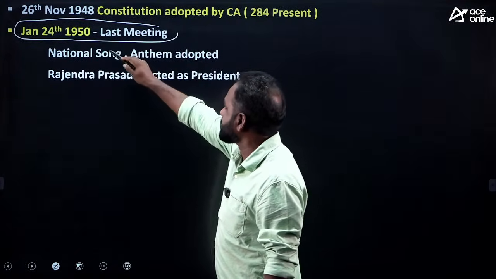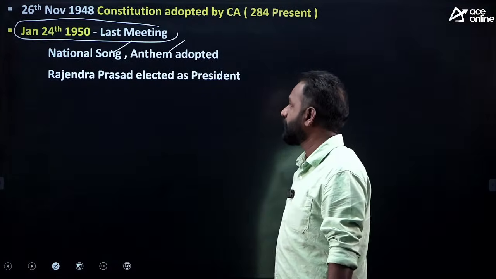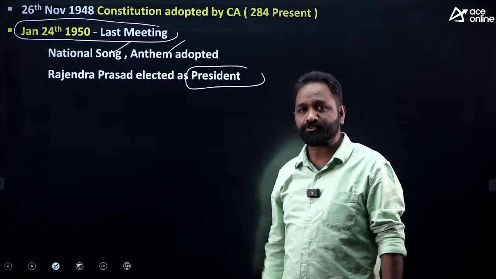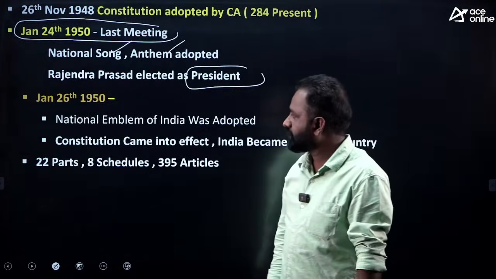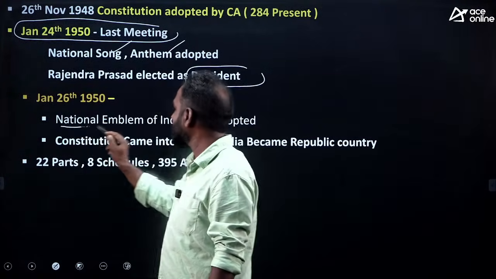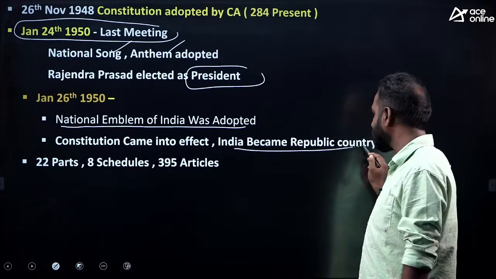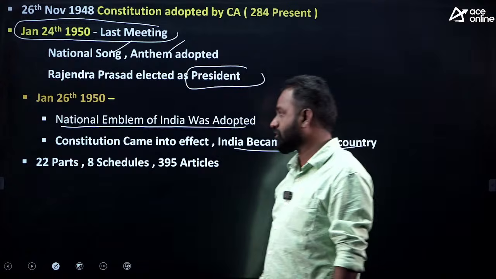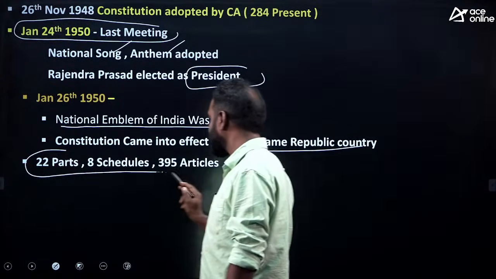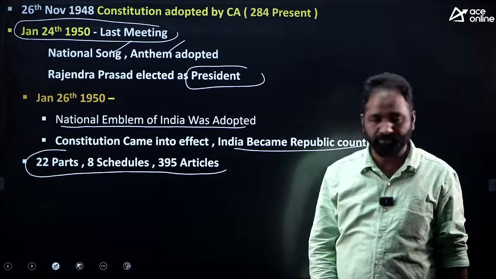January 24th, 1950, the last meeting of the Constituent Assembly. On that day, the national song and national anthem were adopted. Babu Rajendra Prasad was elected as the first president of the country. Next, January 26th, the national emblem of India was adopted. The Constitution came into effect. India became a Republic. In the original Constitution, there were 22 parts, 8 schedules, and 395 articles.